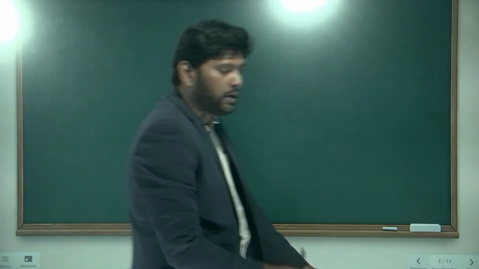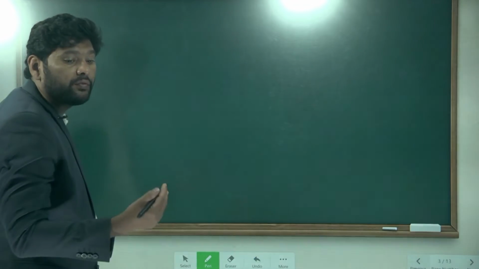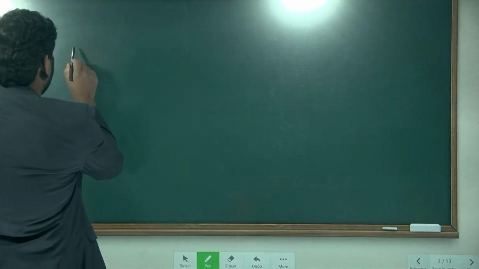Next, even you can define the power in another way. So what is the other way of representing the power here? Look at here.